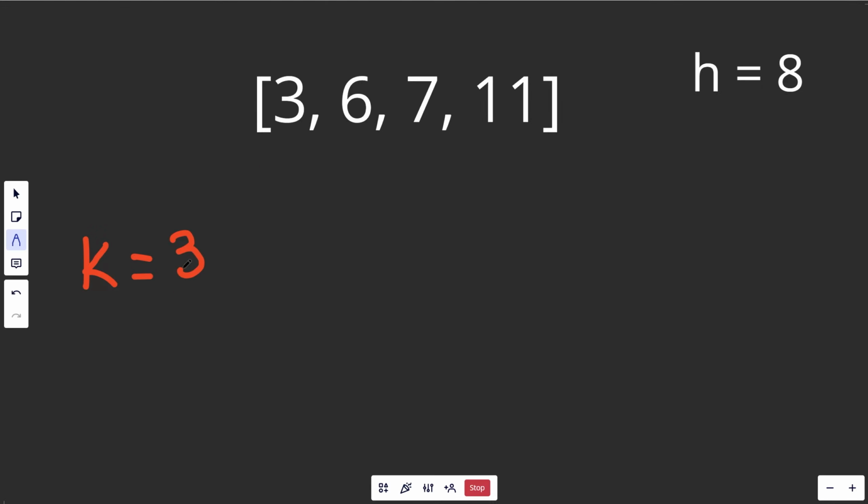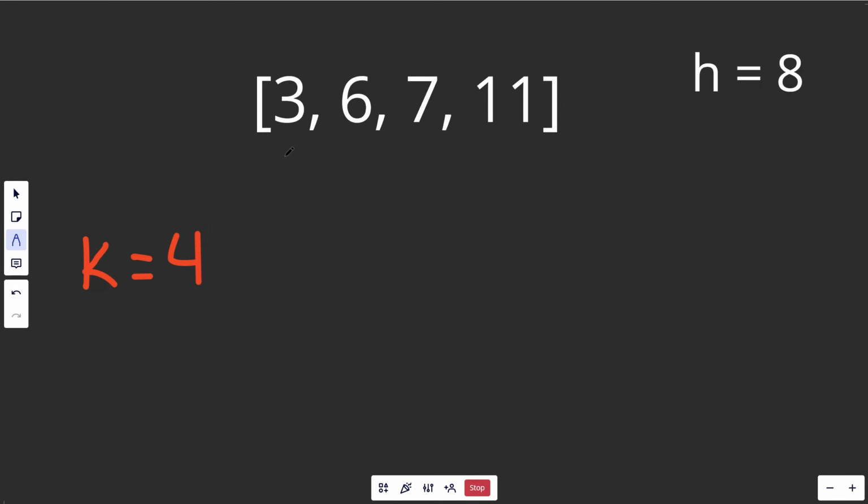Okay, so let's try one bigger value of 3. This is going to just take 1 hour, so that gets 7 hours left. Here, this is going to take 2, getting us down to 5 hours. For 7, that's actually going to take 3 trips, so that's going to get us down to 2 hours left. We need a bigger value than 3. Let's see if the value of 4 works.